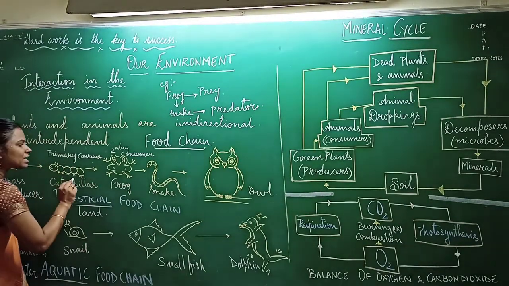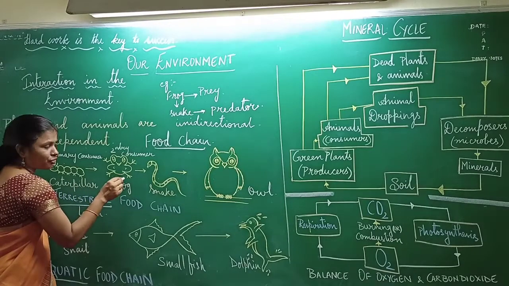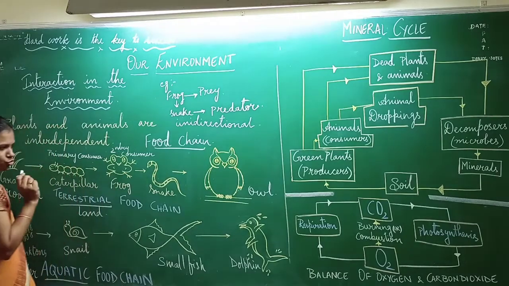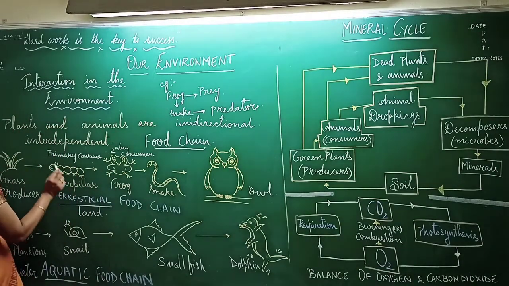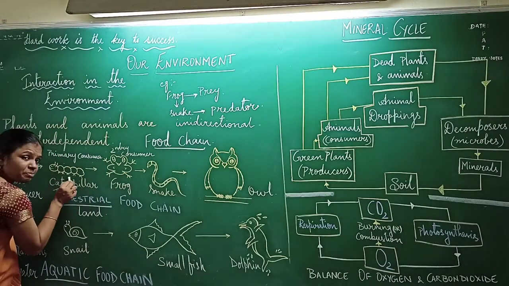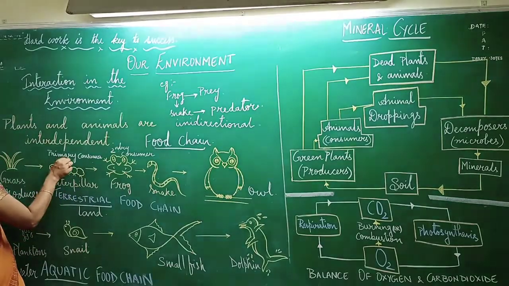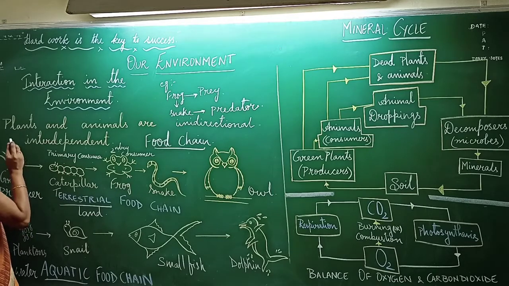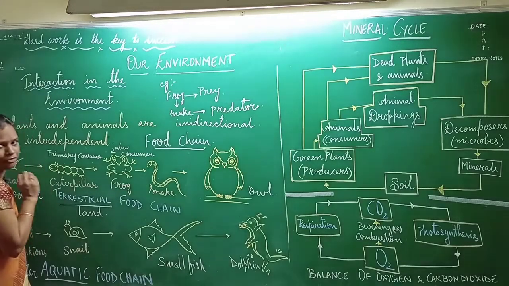Now this caterpillar is eaten by the frog. The frog is called as the secondary consumer. Now here you see children, always the herbivores will be coming under primary consumers, because they depend on plants directly, they take only plant food.